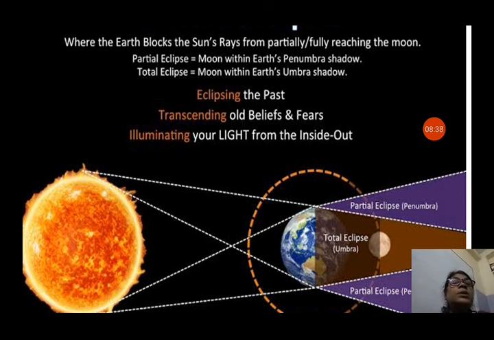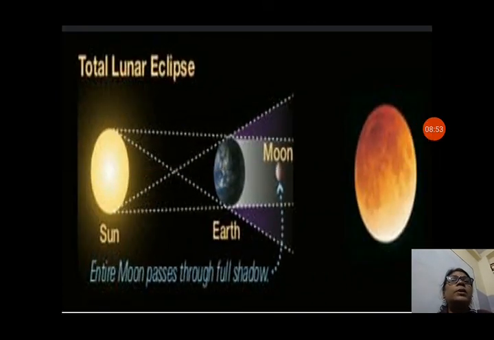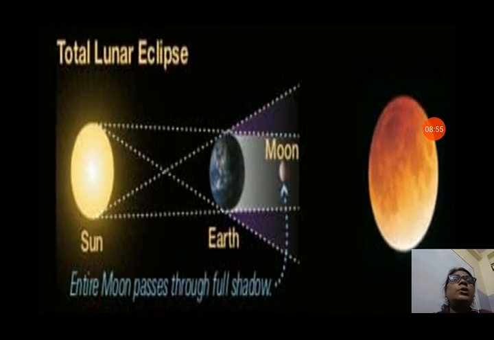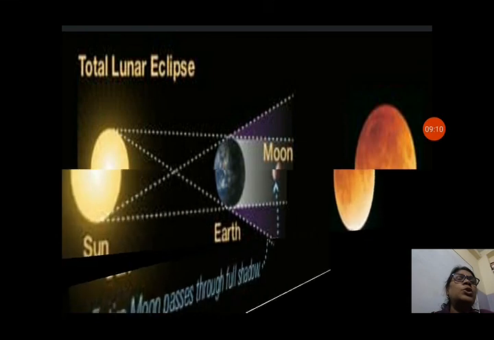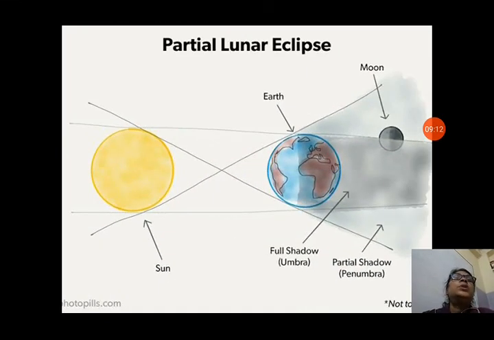You can see that the sun is there and the earth is blocking the light of the sun from reaching the moon. So in the umbra region we will get a total eclipse of the moon, and in the penumbra region we will get a partial lunar eclipse. Now, in a total lunar eclipse you can see the moon is totally in the umbra region and it is not getting any light. The entire moon passes through the full shadow, that is the umbra region. So we cannot see the moon at all. So it is a total lunar eclipse.